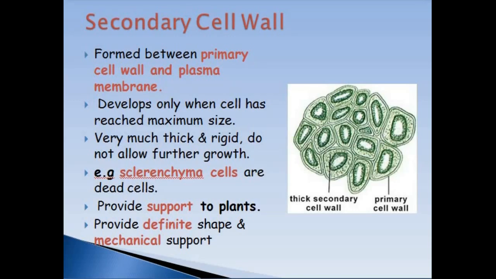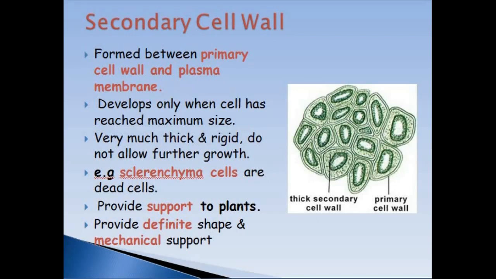Then towards the inner side of the primary cell wall, some chemical components are deposited, and these components make another layer which is thick as compared to primary cell wall. Due to this deposition, the cytoplasm shrinks, and these cells are dead cells. For example, sclerenchyma cell, as you can see in this figure.